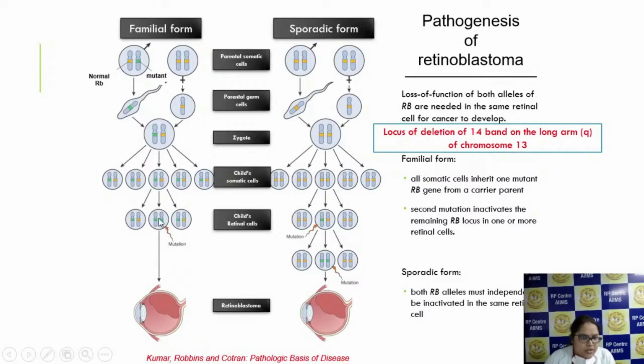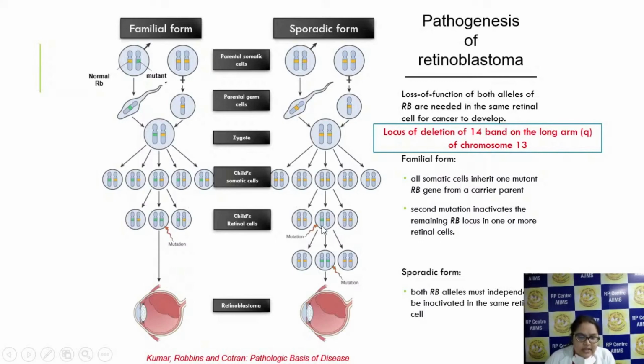So once the second mutation occurs, it leads to a deformed gene, and ultimately retinoblastoma occurs. But what happens in sporadic forms? In sporadic forms, the parents will have normal genes. No mutant gene will be there. The same will be transmitted till the child's somatic cells.